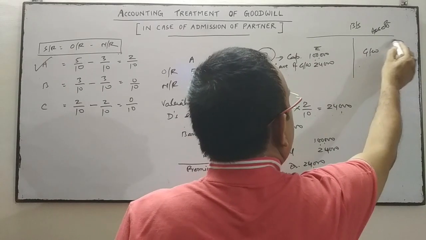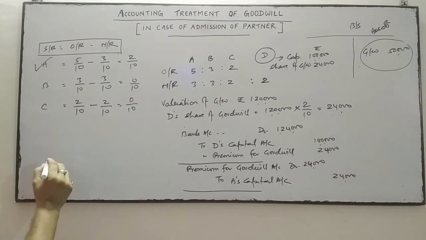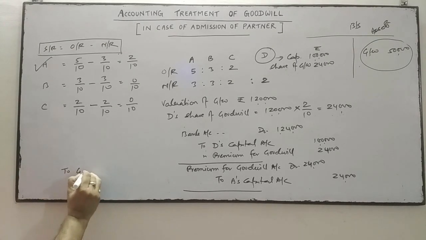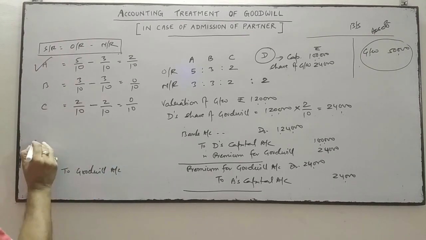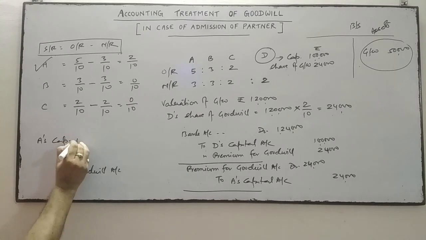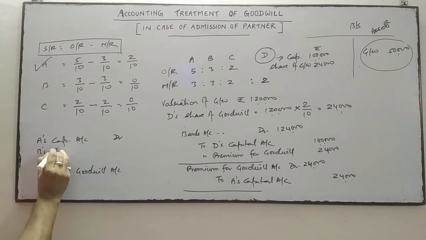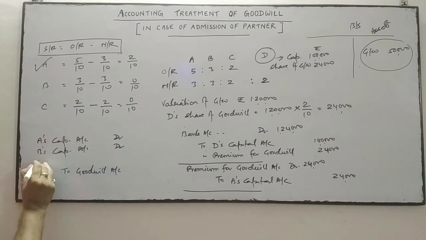And the goodwill which is given in the balance sheet at book value will be written off. Writing off this goodwill will credit the goodwill account and debit the old partners' capital accounts, meaning A's capital account, B's capital account and C's capital account will be debited.